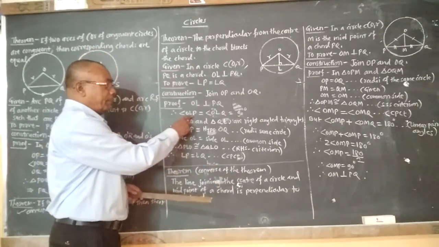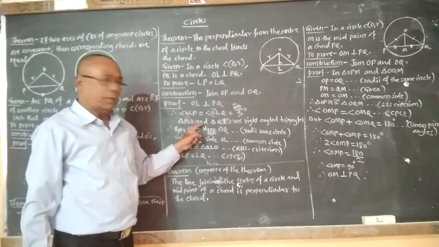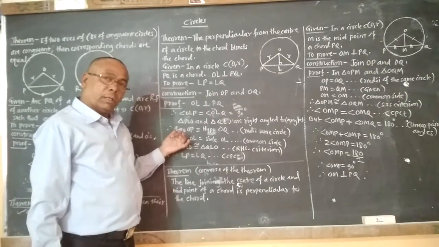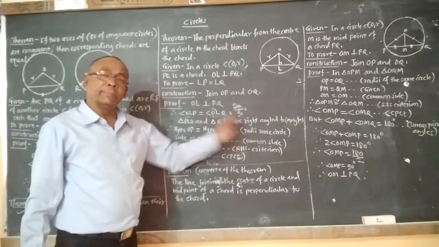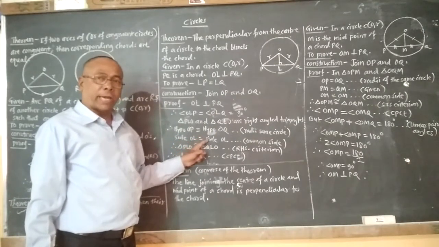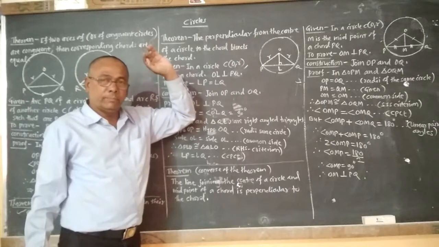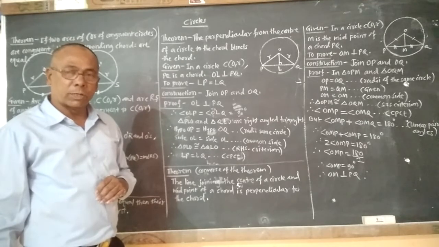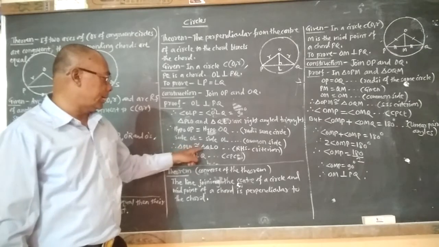Here angle OLP equal to angle OLQ, that is 90 degree, and therefore triangle PLO and triangle QLO are right angle triangles, and therefore hypotenuse OP equal to hypotenuse OQ, that is radii of the same circle. Then side OL equal to side OL, the reason is that it is a common side of both the triangles, and therefore by RHS, means right angle hypotenuse side criteria, triangle PLO congruent triangle QLO.